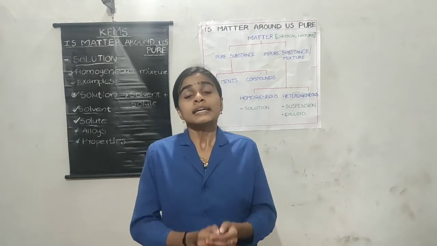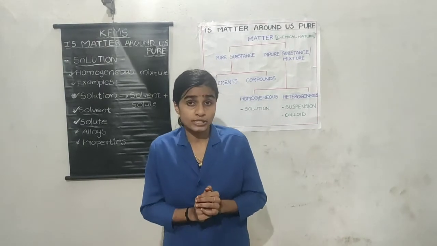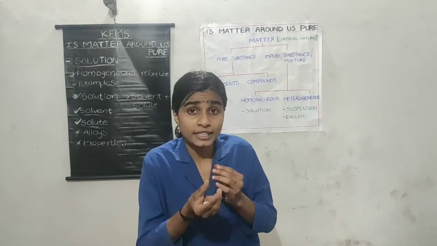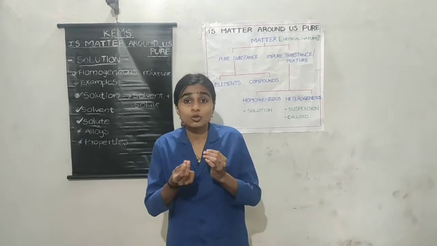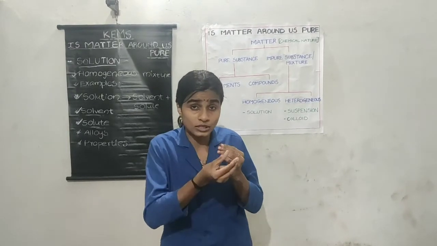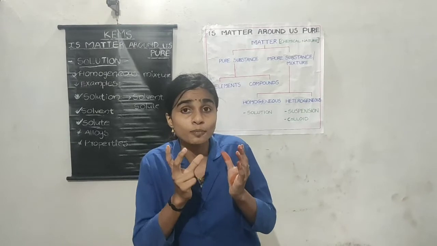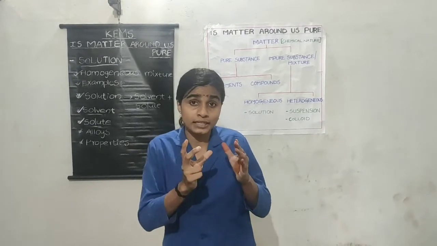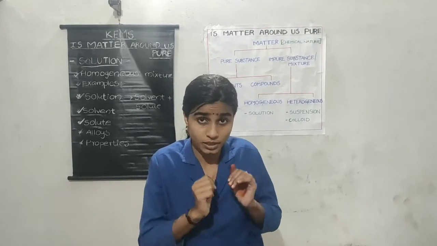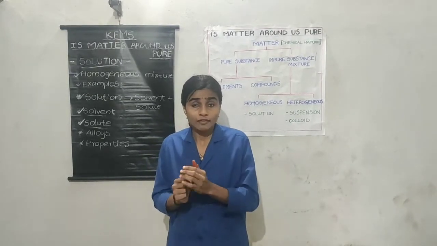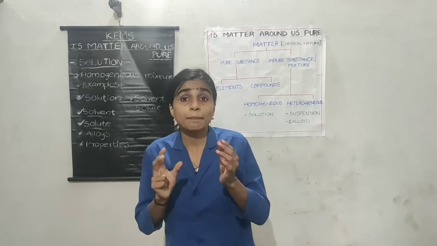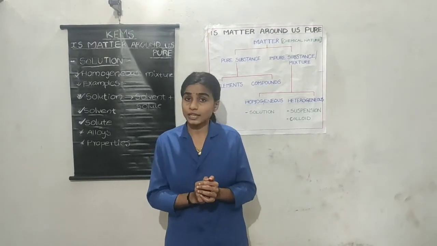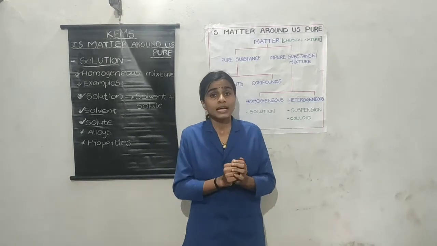The third property: when a beam of light is passed through the solution, the path of the light cannot be seen. That means the path is not visible in a solution.